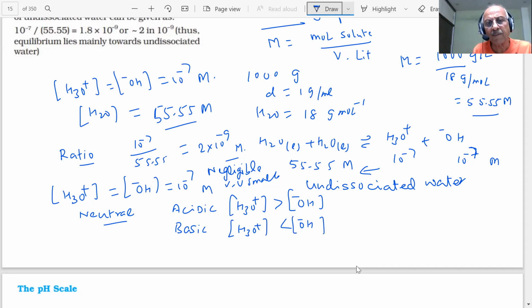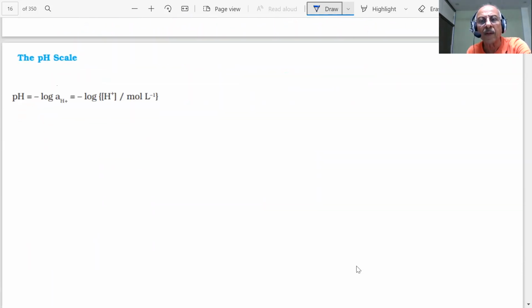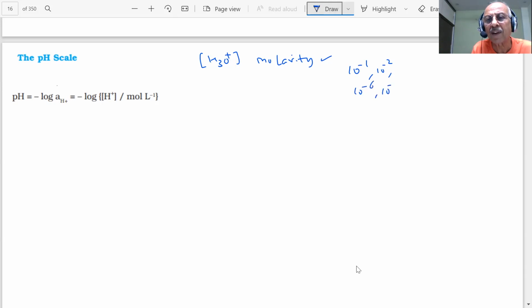So the important point to note, students, is that the hydronium ion concentration, in terms of molarity, will decide whether a given solution is acidic or basic. But as you can see, the concentrations of H3O+ come as 10 to the power minus 1, 10 minus 2, 10 minus 6, 10 minus 7, like this.